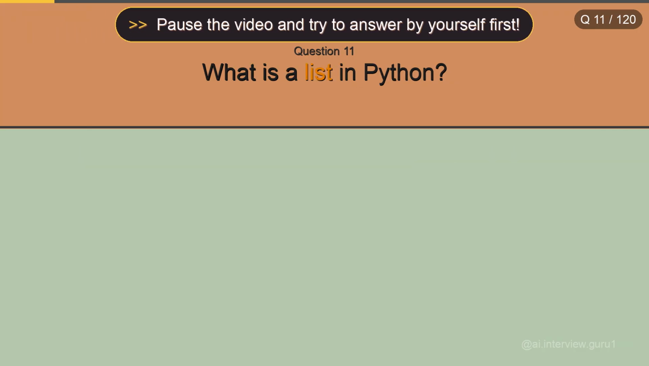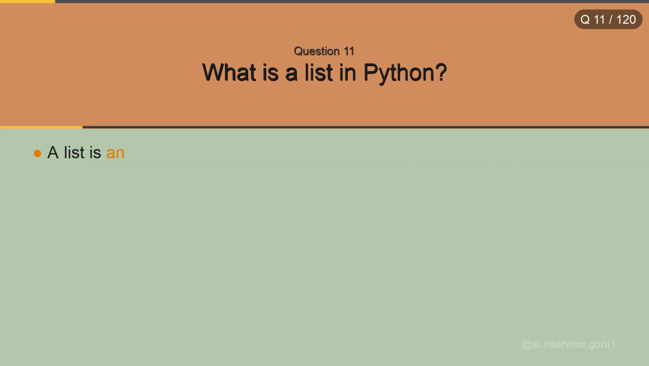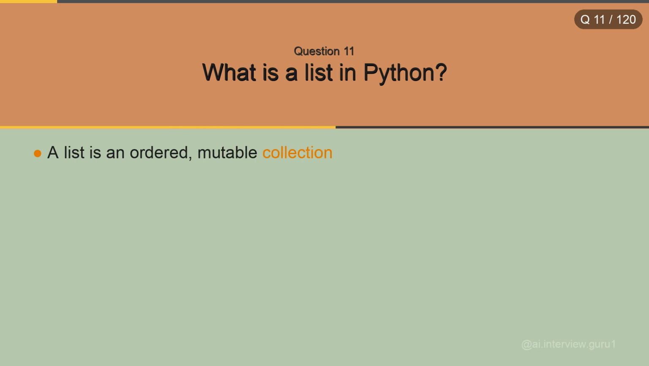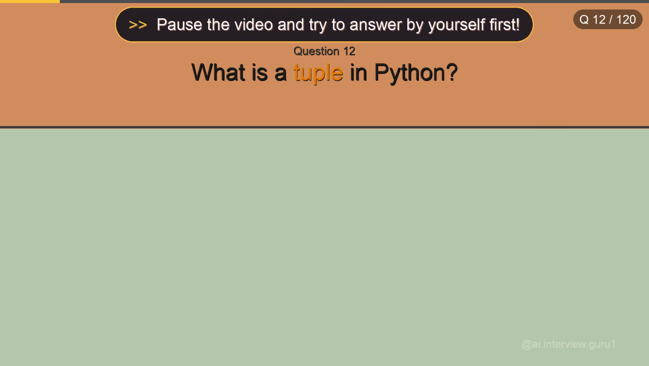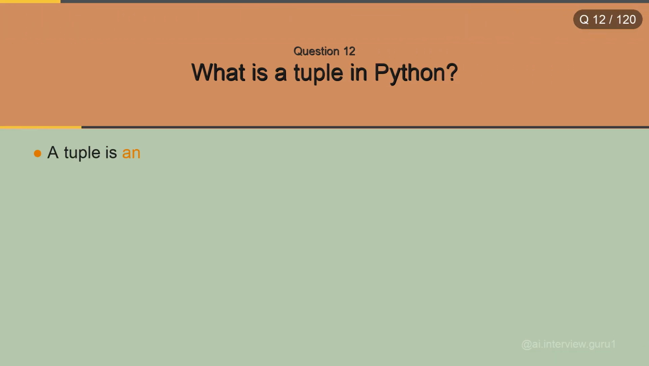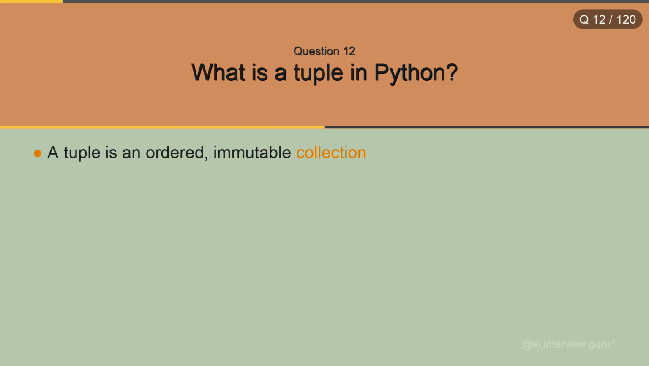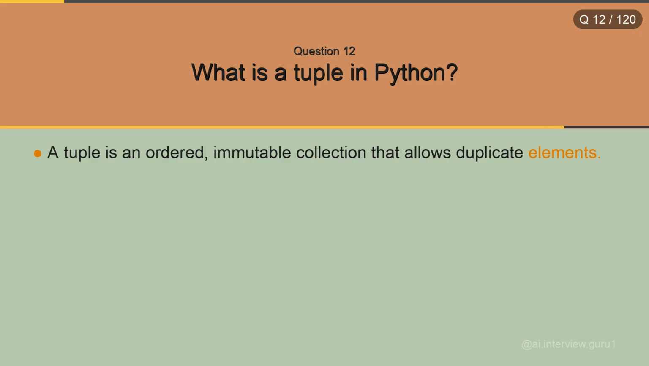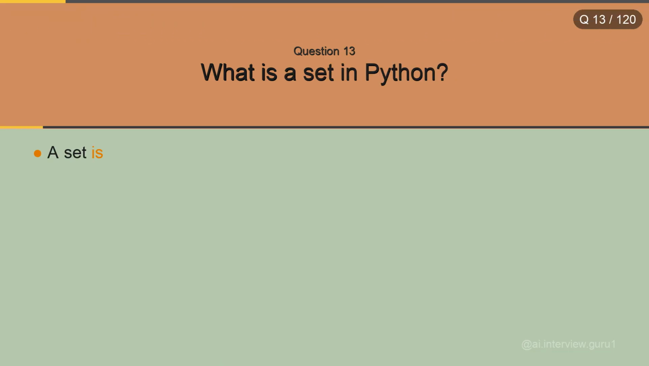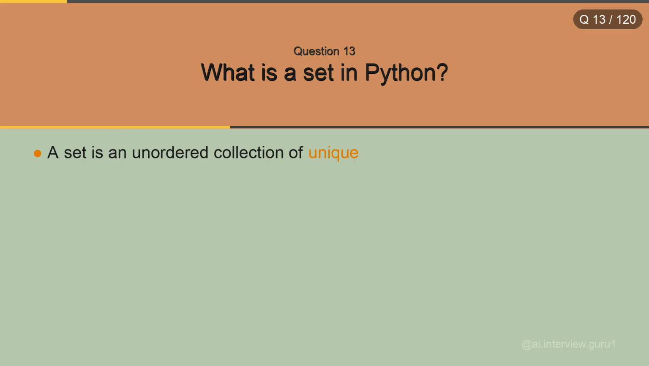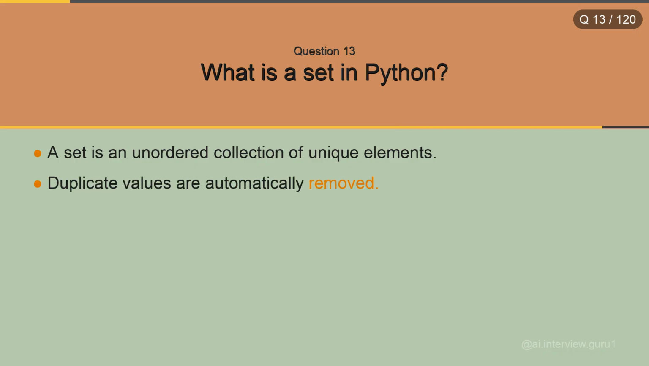What is a list in Python? A list is an ordered, mutable collection that allows duplicate elements. What is a tuple in Python? A tuple is an ordered, immutable collection that allows duplicate elements. What is a set in Python? A set is an unordered collection of unique elements. Duplicate values are automatically removed.